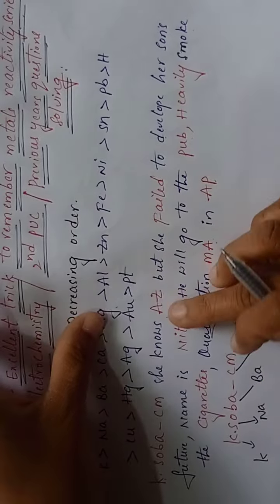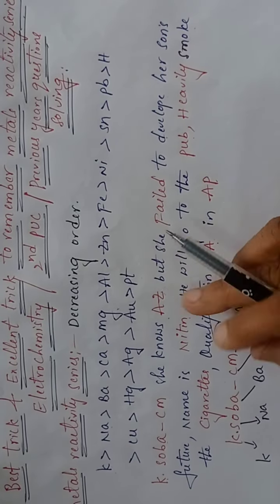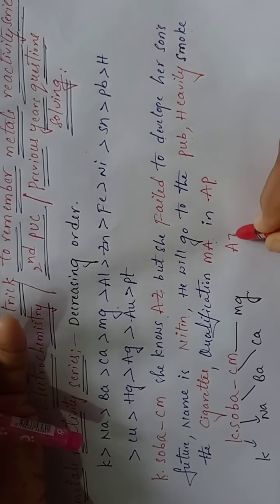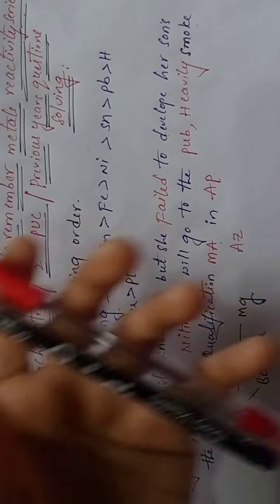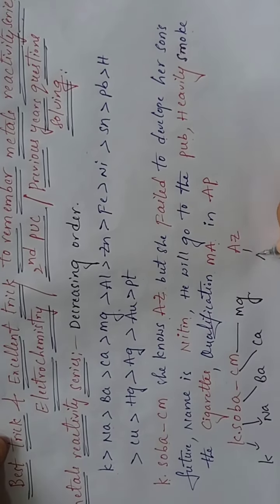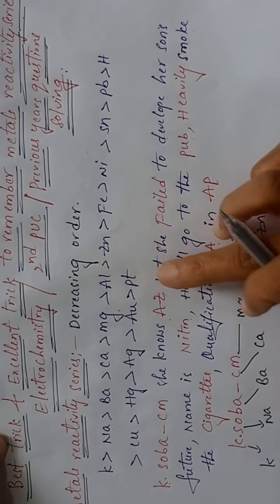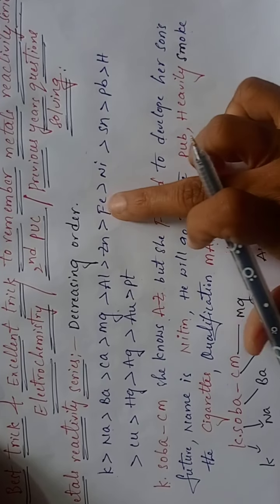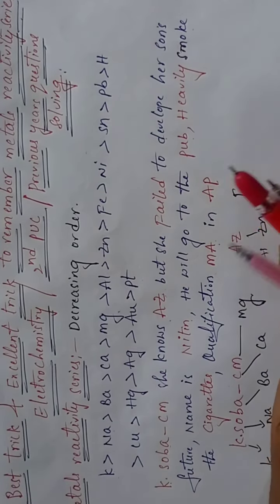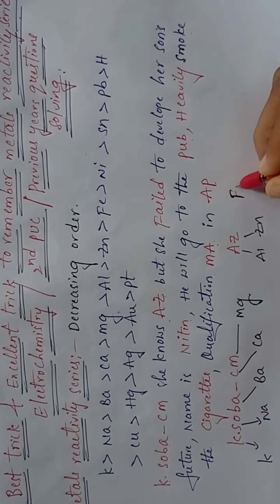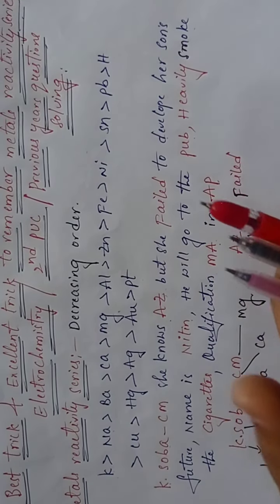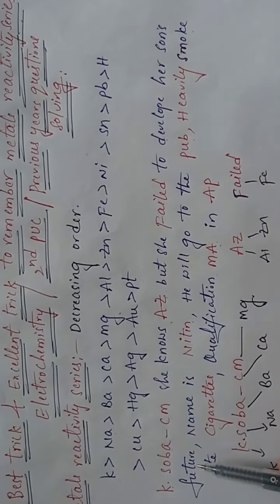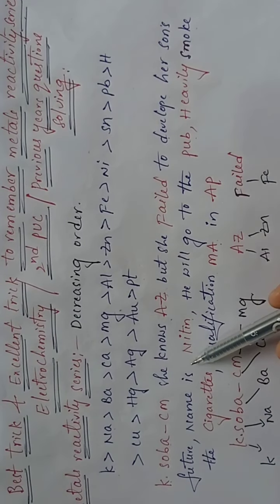Over. Next, red mark, A to Z: she knows A to Z. A indicates aluminium and Z indicates zinc. Next, but she failed: F, iron. Only the red letters I am taking separately. Failed gives F, iron.